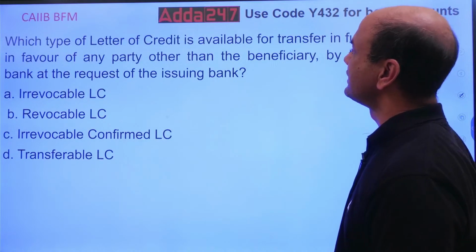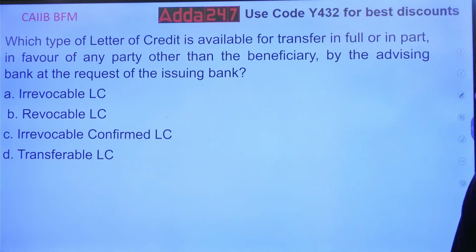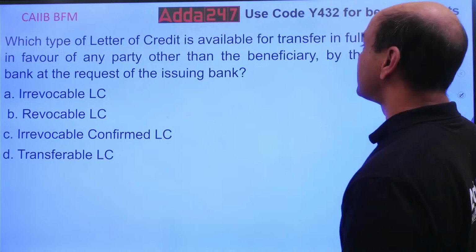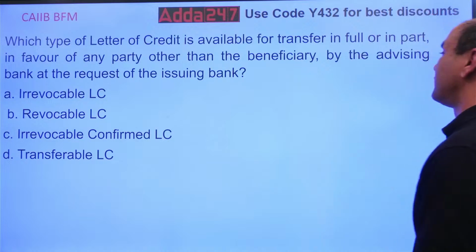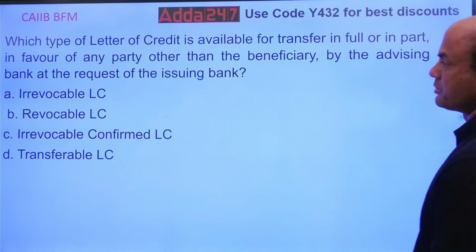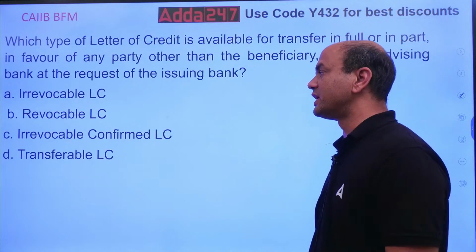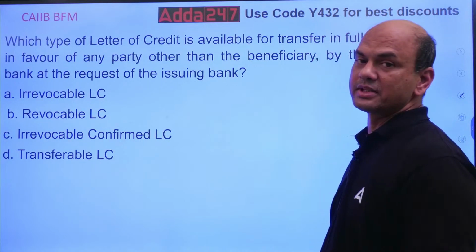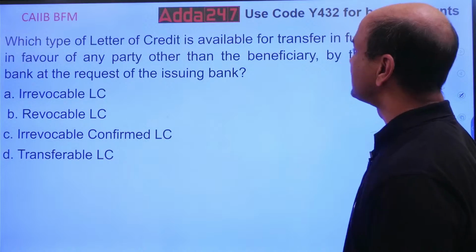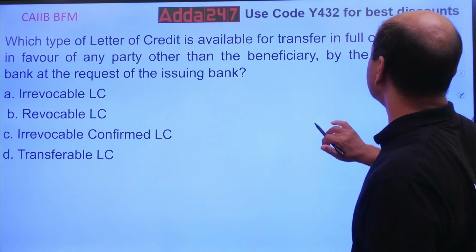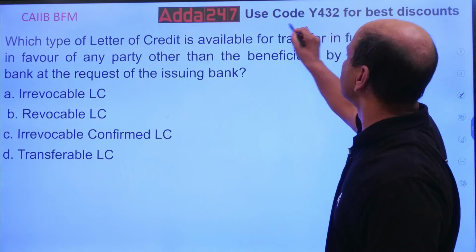Which type of LC is available for transfer in full or in part in favor of any party other than the beneficiary by the advising bank at the request of the issuing bank? Irrevocable LC, revocable LC, irrevocable confirmed LC, transferable LC. So which type of LC is available for transfer? Okay, transfer in full or in part.